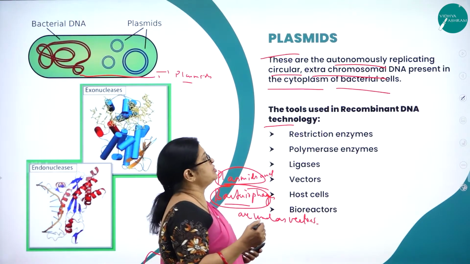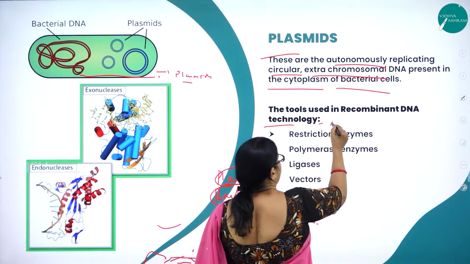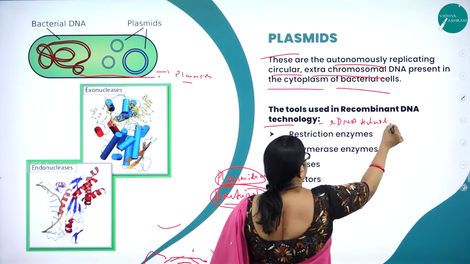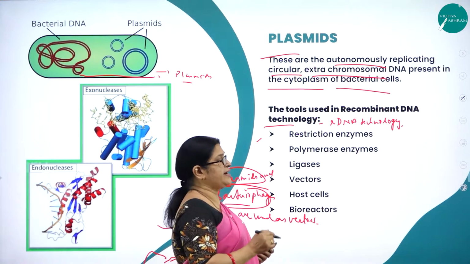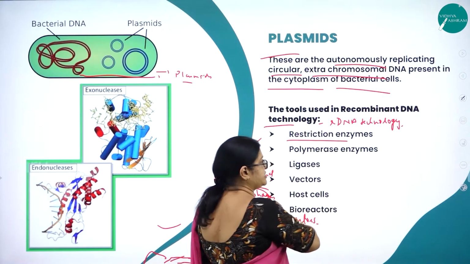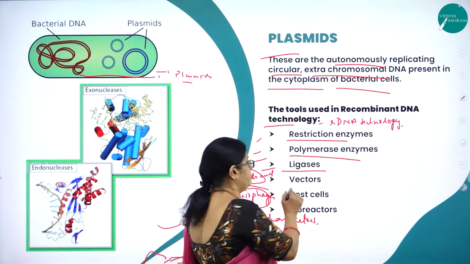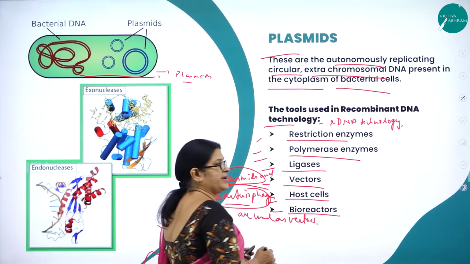Now, what are the tools used in recombinant DNA technology? The tools that are used in rDNA or recombinant DNA technology are restriction enzymes, polymerase enzymes, ligases, then vectors, host cells and bioreactors.